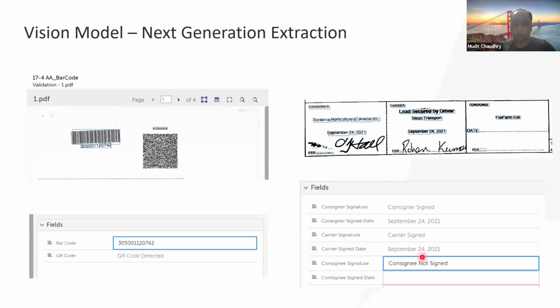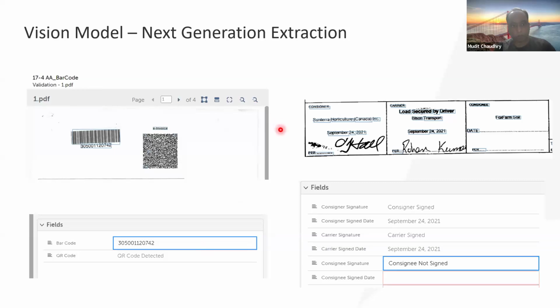Likewise, when you look at the signature object, all of these are signatures which are available. And of course, I wanted to know for respective parties, the consignor, whether they've signed it, the carrier, whether they signed it, and likewise the consignee, whether they signed it or not. And you can see that detection happened fairly accurately, including the date spot. So this is again something that would be possible post .35, and you can really play with these capabilities and try this out as well.